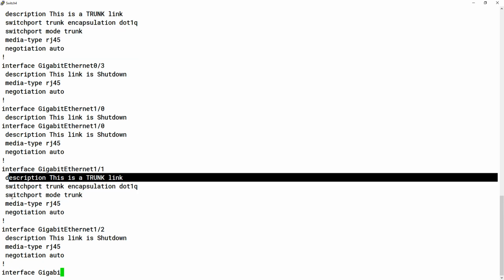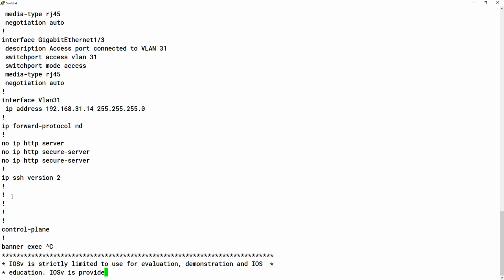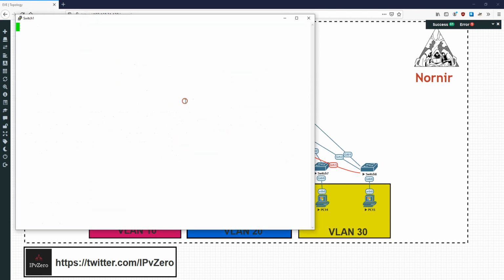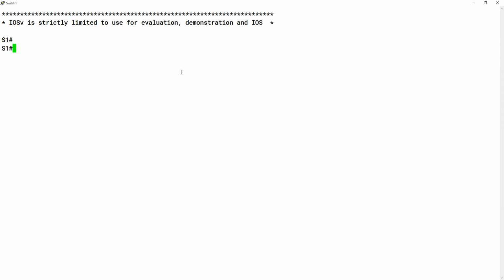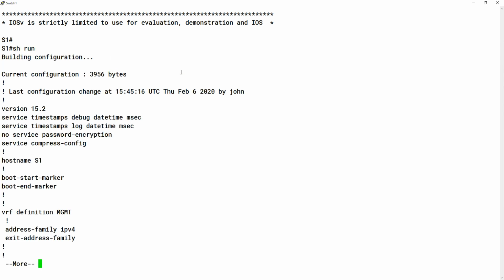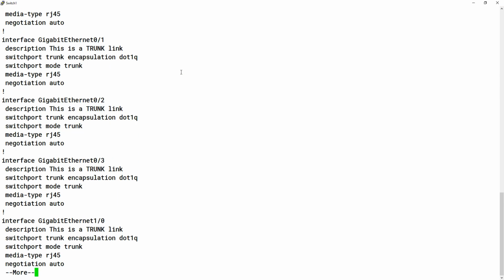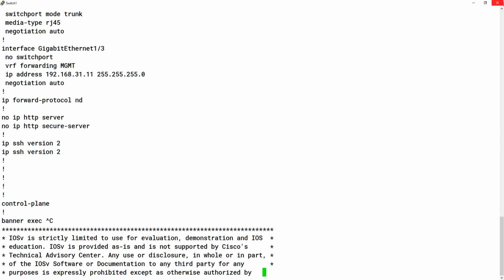This is a trunk link, shut down. We go up to, say, switch 1. We're going to see a lot of trunks here, obviously, because we're in the distribution layer. Show run. So trunk link, trunk link, trunk link, so on and so forth.